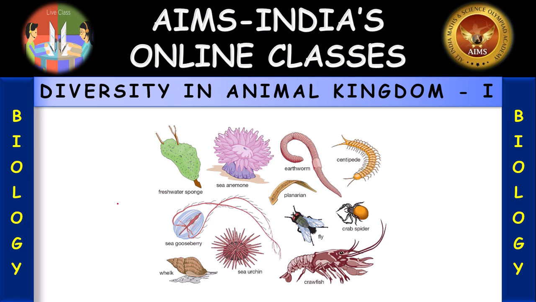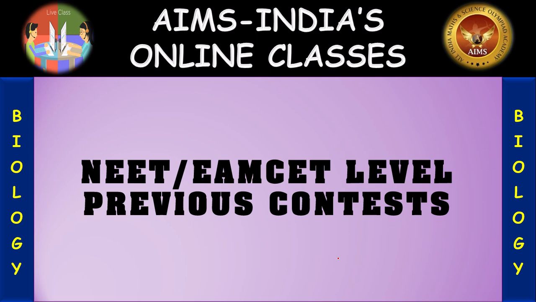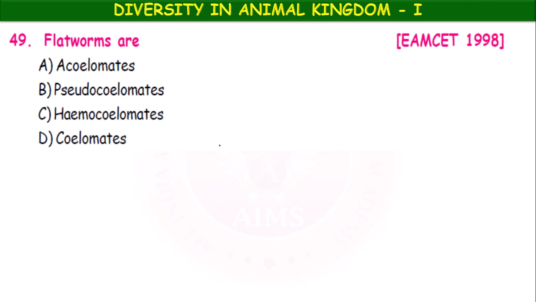Listen carefully, observe the question, the options. So these are the questions which are repeated in the NEET, MCET level previous contests. Question number 49, flatworms are acoelomates, pseudocoelomates, hemocoelomates, coelomates.